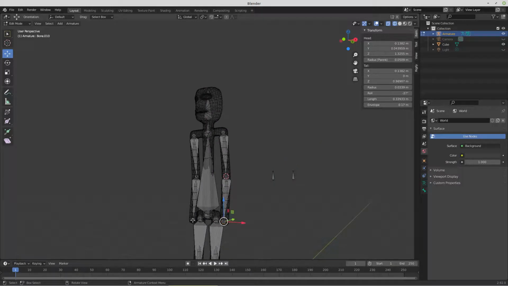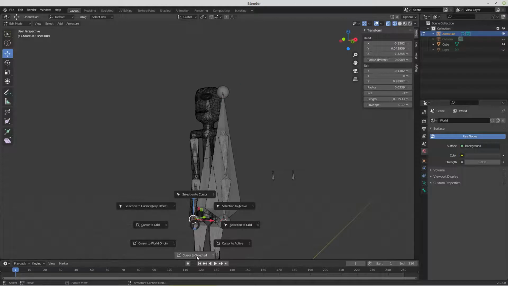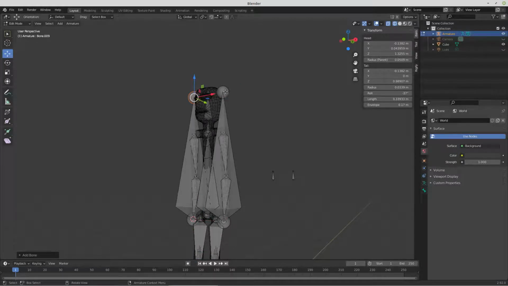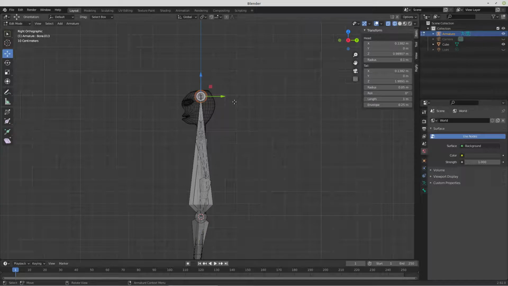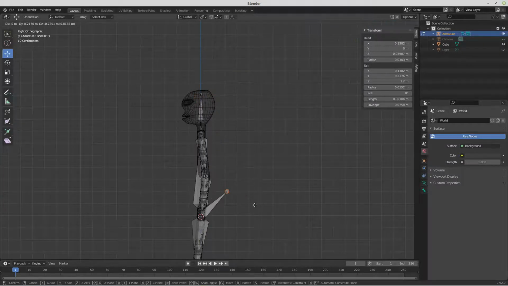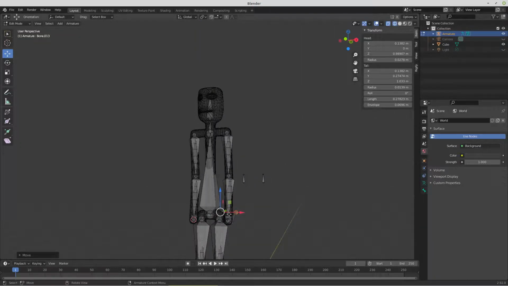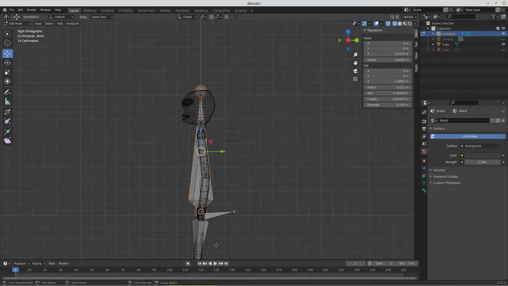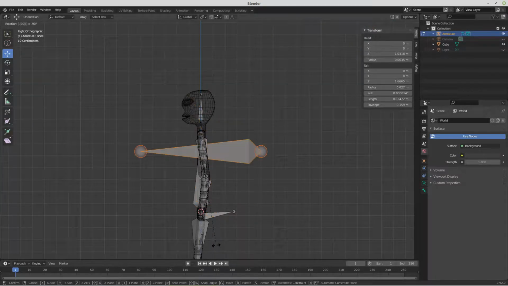We'll add in the IK grab bones, Shift S, cursor to selected, Shift A, Shift S, cursor to selected, Shift A. Grab the tops of those bones, look at it from a side view, G to grab them, and just move them somewhere convenient. We'll select this one, Shift S, cursor to selected, Shift A, add a bone, look at it from a side view, Control plus, rotate by -90.